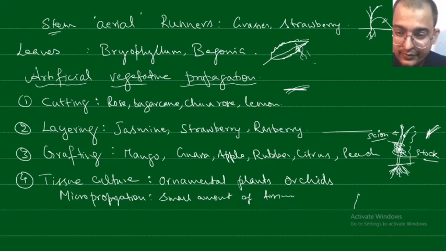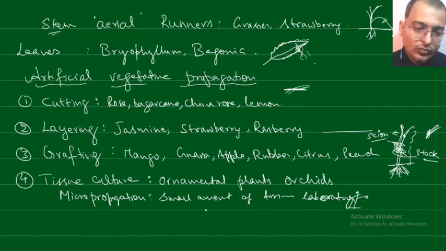For example, in a plant, the growing tip on the top of the stem, the apical or the lateral, whatever, these are the growing tips, right? All of these tissues can be taken, and they are cultured in the laboratory.